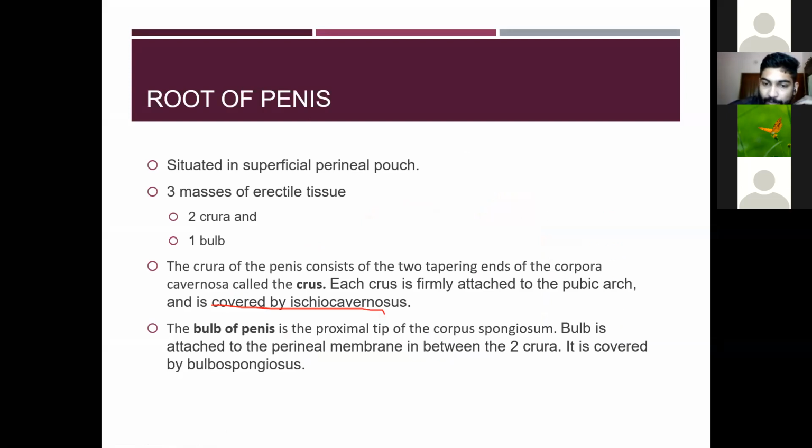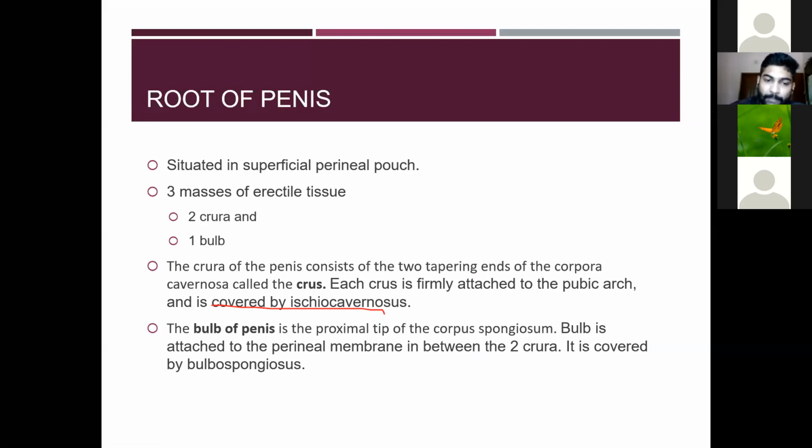The ischiocavernosus is a muscle between the ischium of the hip bone and the crus of the penis. This muscle helps in the erection of the penis.